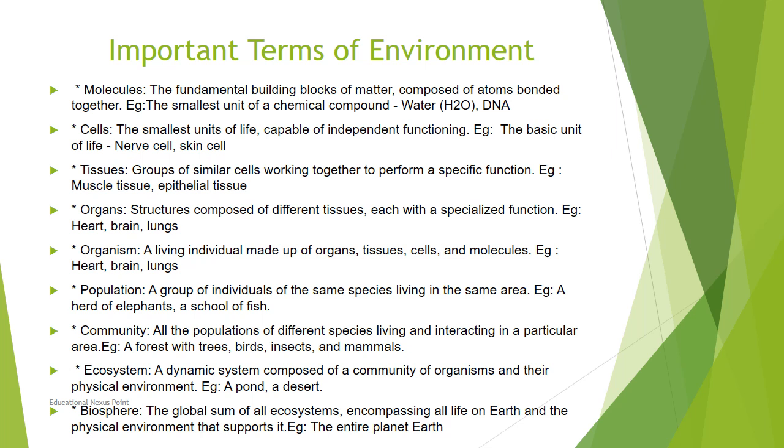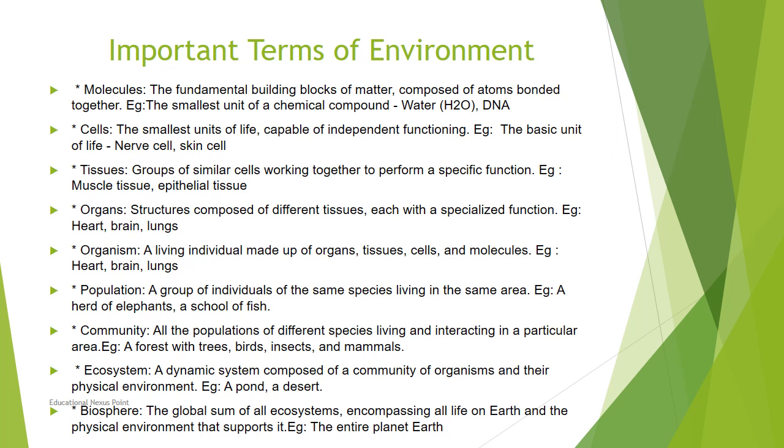This tissue is divided into different types depending on the work they do, like muscle tissue and epithelial tissue. Muscle tissue covers the skeletal system and provides strength to the skeleton. The structures composed of these different types of tissues are called organs. Examples are the heart, brain, lungs, and kidney.